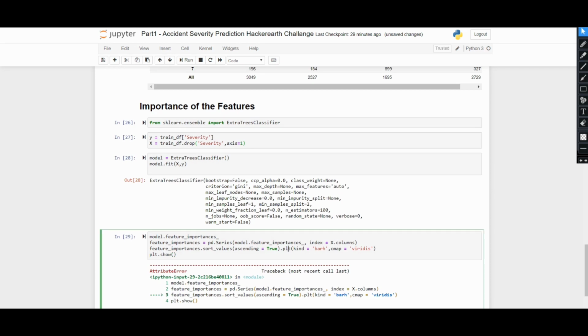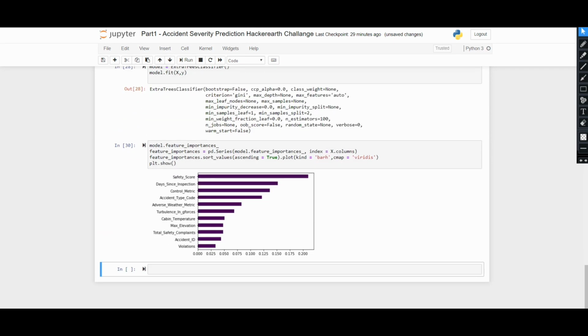Okay, here we made a mistake. Okay, so as you can see, safety score, DSIS inspection, control metric, accident type code. These are the features in descending order of importance. So safety score had the highest feature importance, then DSIS inspection, control metric, accident type code. To solve this problem, firstly I used the first 5 features, because we all know that dimensionality is a great issue.